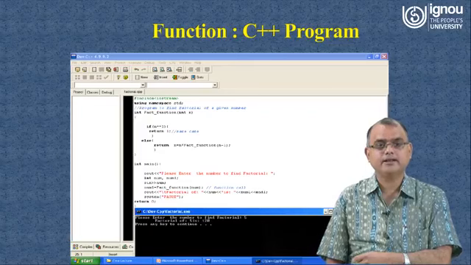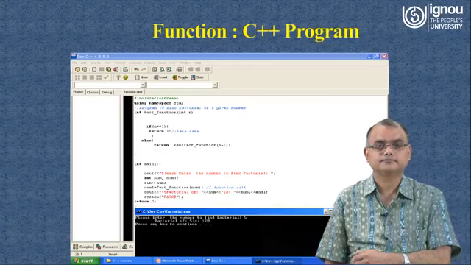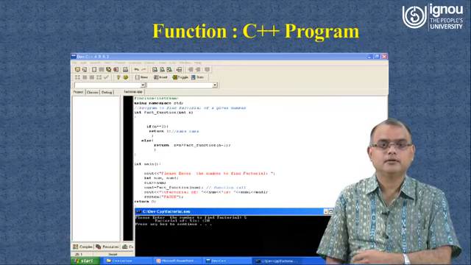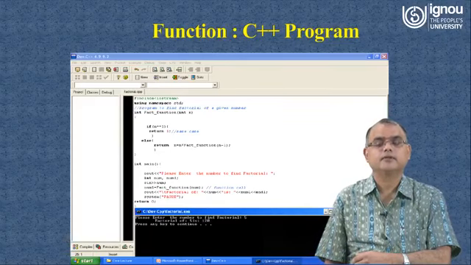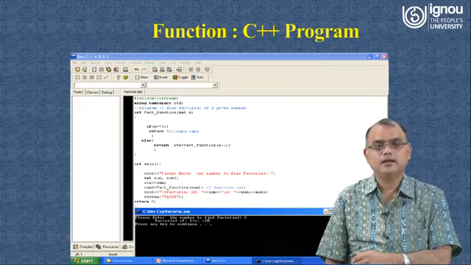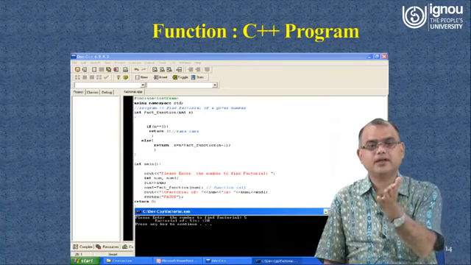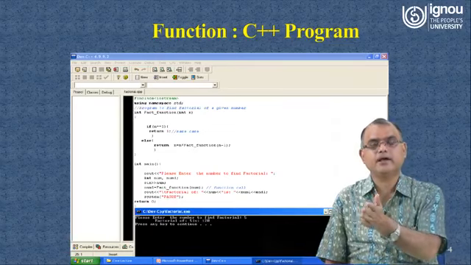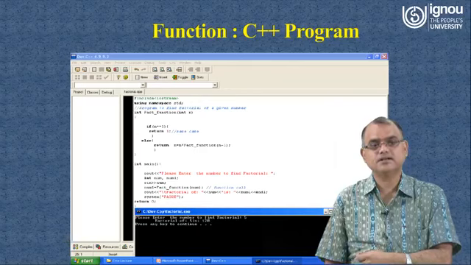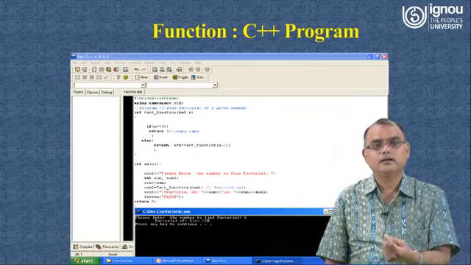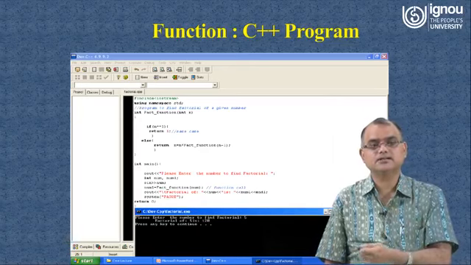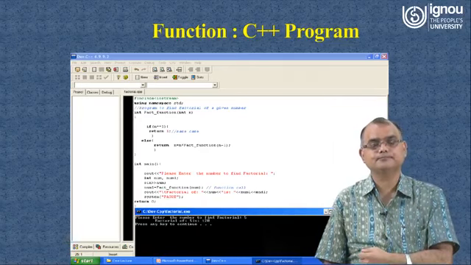We are writing that if n equals 1, then return 1, otherwise return n into, and then we are calling the function recursively again for n minus 1. So this is a recursive function and it will call itself till the value of n reaches 1.